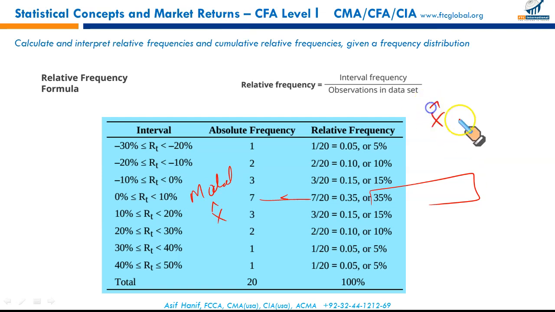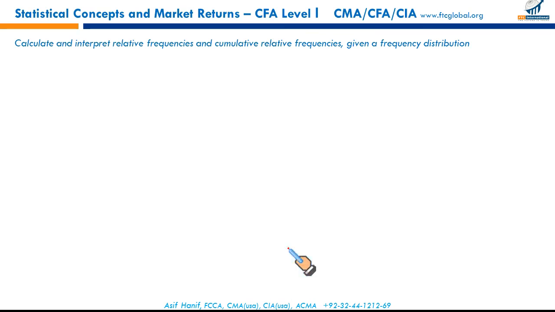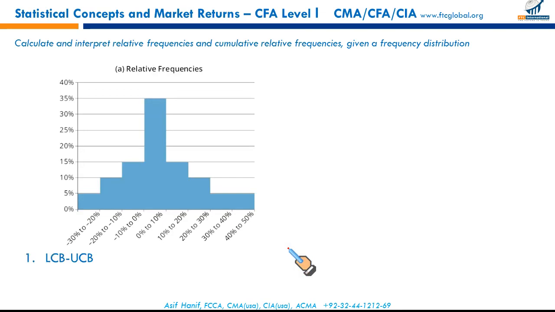Mode is represented by this sign, mean by this sign, and median by this sign. But we won't be using these signs. I think they haven't been used anywhere in your Kaplan, at least. All right, so this is the relative frequency table. Relative frequency is calculated by dividing the absolute frequency of each interval by the total frequency in that particular distribution. That's what we need to know.